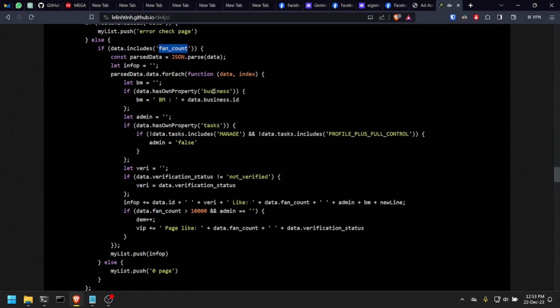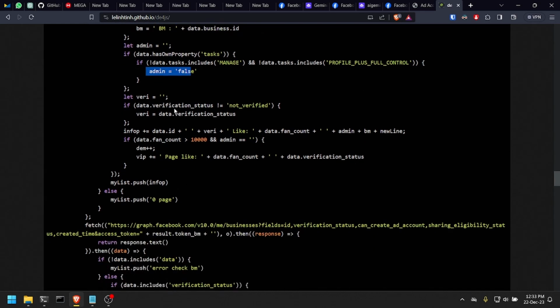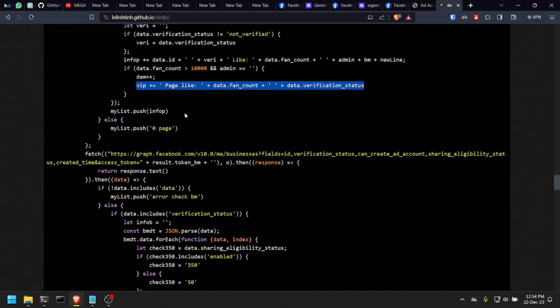So it verifies if your page is a business. If it is, it will save that information. If you have permission to manage, or in other words, if you're admin of the page, it will also save this. It will save whether your page is verified or not, and the amount of likes that you have. And if you have more than 10,000 likes on your page and you are admin of it, it will also save that information here. And at the end, it pushes everything into this my list.